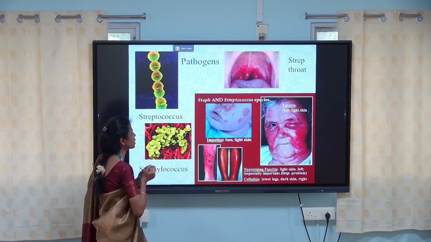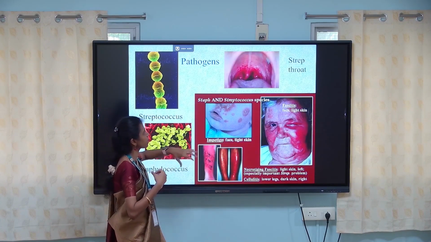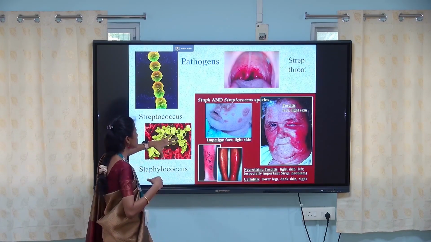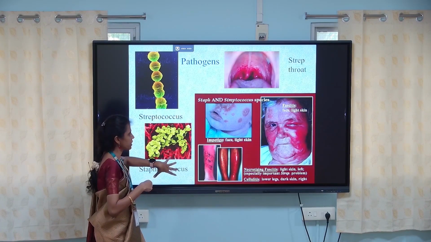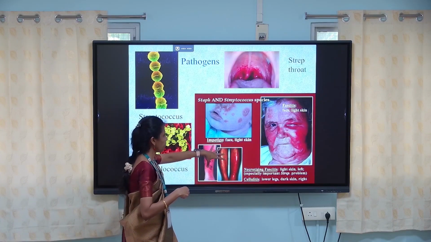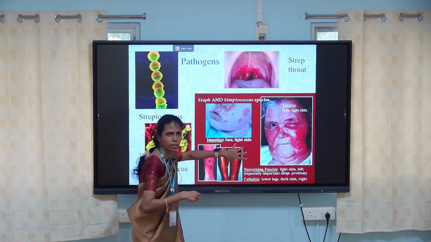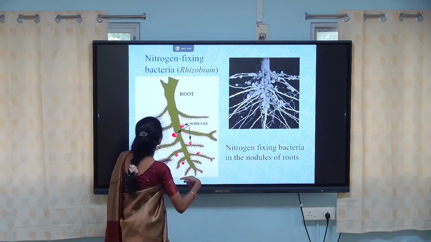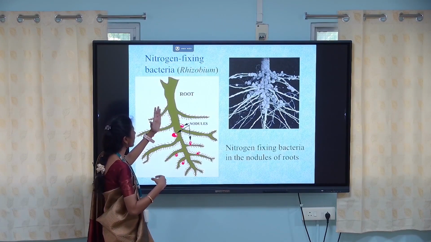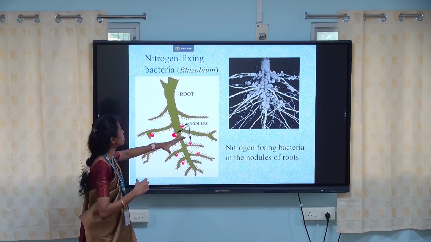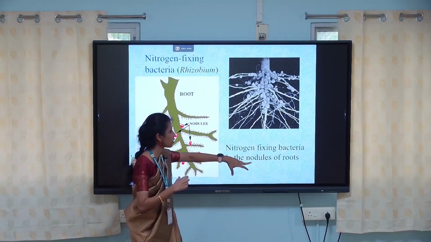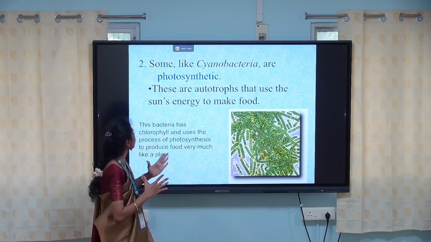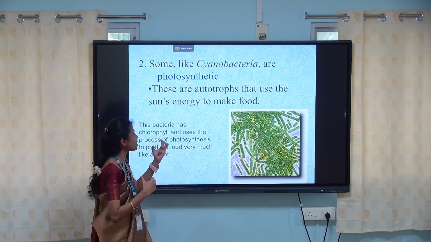Pathogens: how do pathogenic bacteria affect humans, as in the case of strep throat? This shows how infection occurs by means of Streptococcus and Staphylococcus, other species of bacteria, and how they infect humans. Nitrogen fixing bacteria fix nitrogen in the root nodules, in Rhizobium.